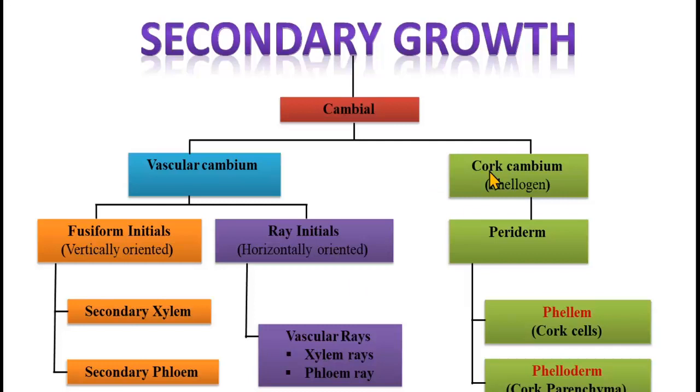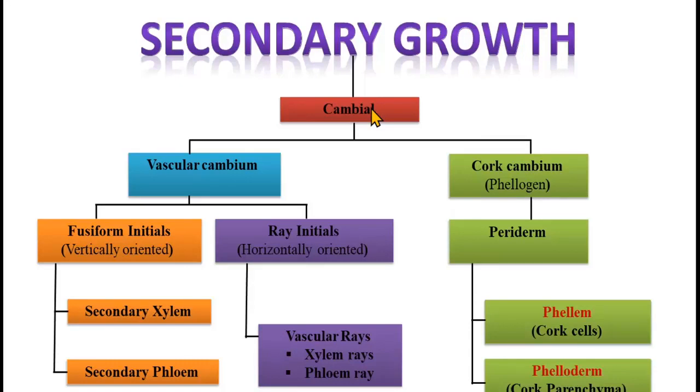And cork cambium, outside the vascular bundles in the outer cortex, leads to the formation of a layer known as periderm. It consists of cork cells, called phellem, and cork parenchyma, also called phelloderm. As we discussed before in the shoot apical meristem, we have three types of meristems: apical, intercalary and lateral. Cambium originates from primary lateral meristem.